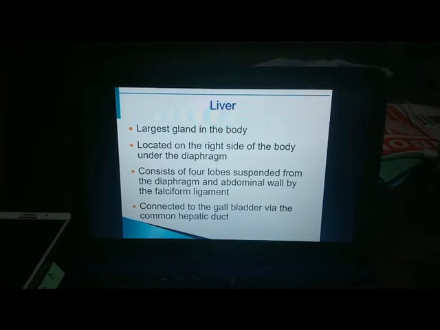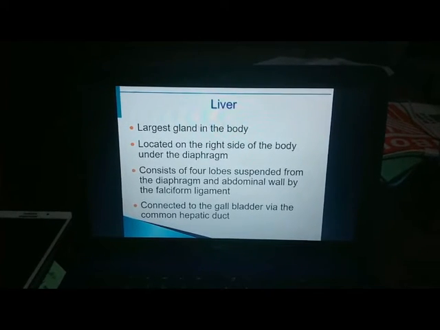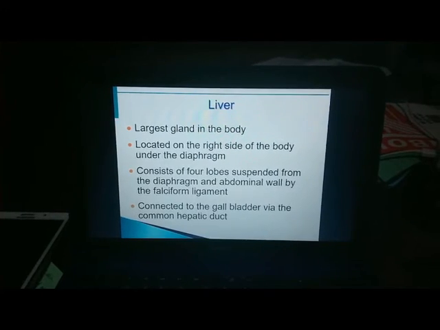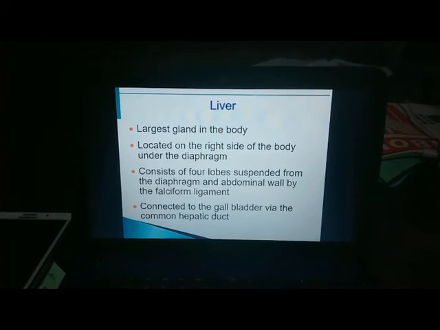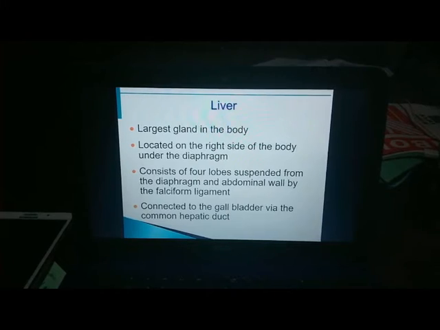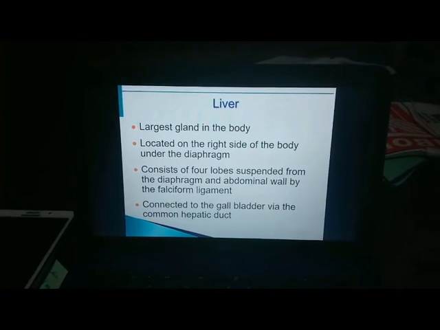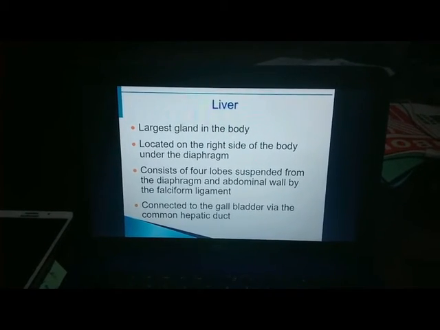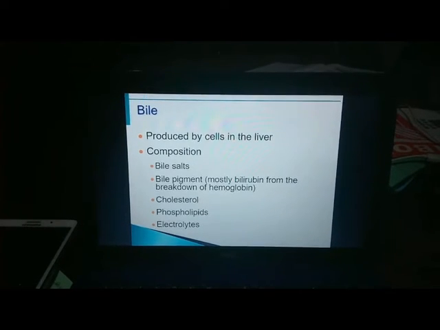There is no question that the liver is one of the body's most important organs. It has many metabolic and regulatory roles. However, its digestive function is to produce bile. Bile leaves the liver through the common hepatic duct and enters the duodenum through the bile duct.